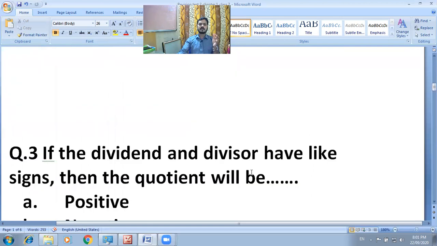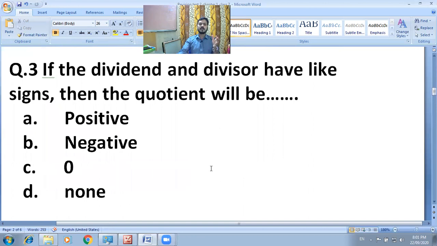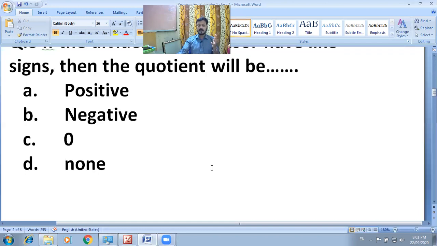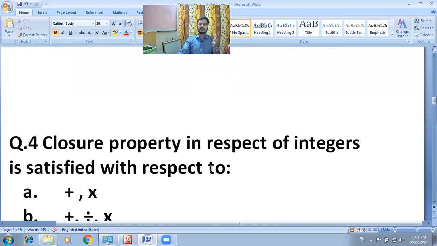Next, question number 3. If the dividend and divisor have like signs, then the quotient will be positive, negative, 0 or none. Further, question number 4. Closure property in respect of integers is satisfied with respect to.